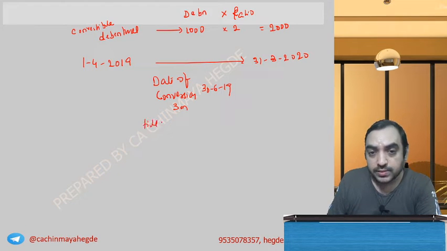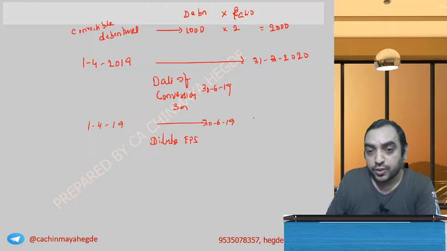Till 30th of June. So can I say from 1st of April 2019 till 30th of June, it will be a part of dilutive EPS. From 30th of June till 31st of March, it will be part of basic EPS.